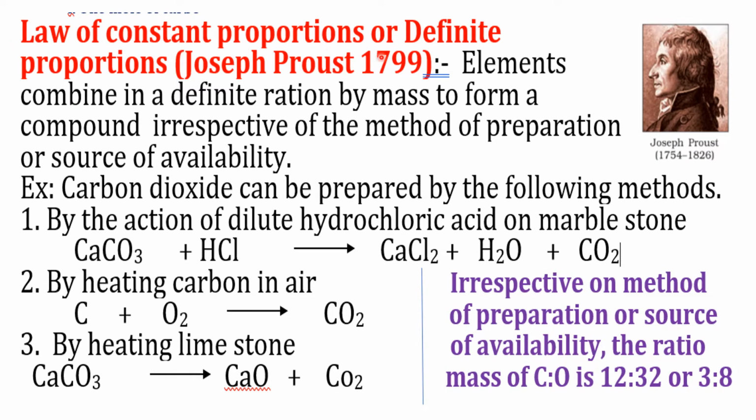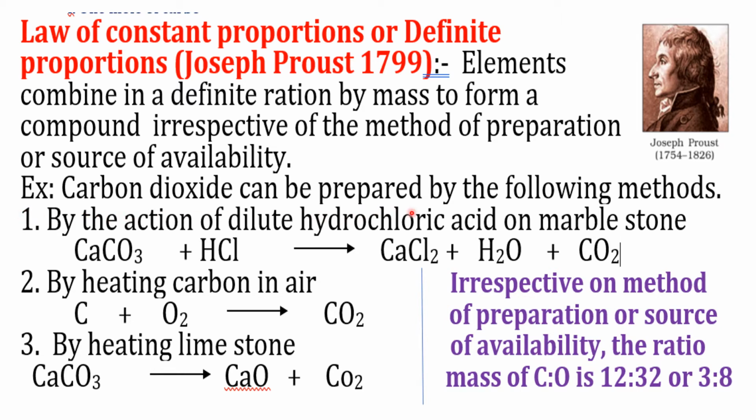Law of constant proportions, or law of definite proportions, was proposed by Joseph Proust in 1799. This law states that elements combine in a definite ratio by mass to form a compound, irrespective of the method of preparation or source of availability. Now let us take an example.